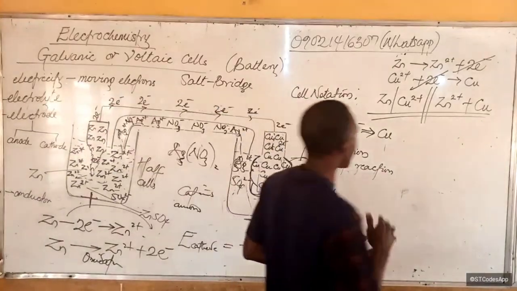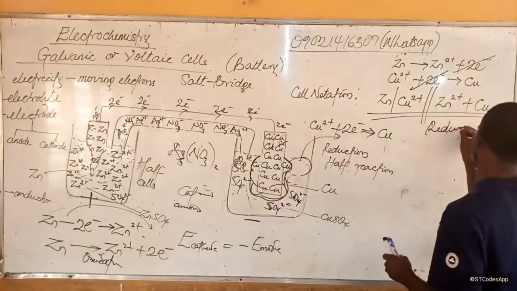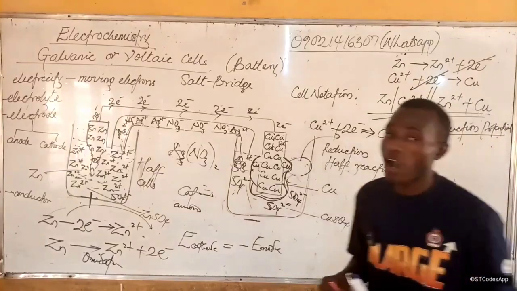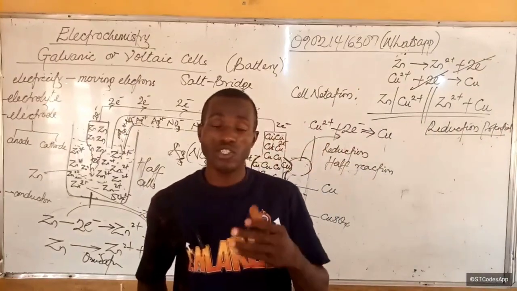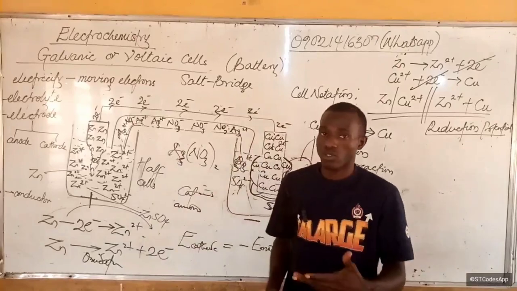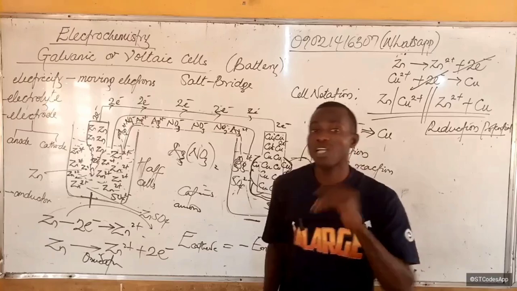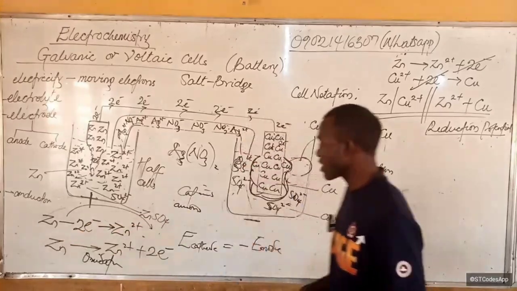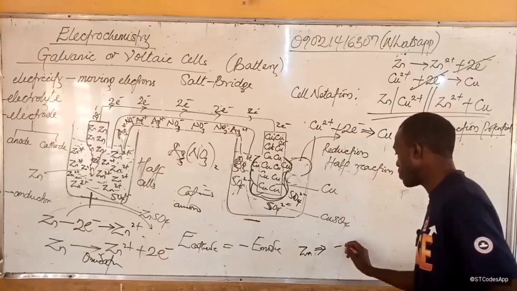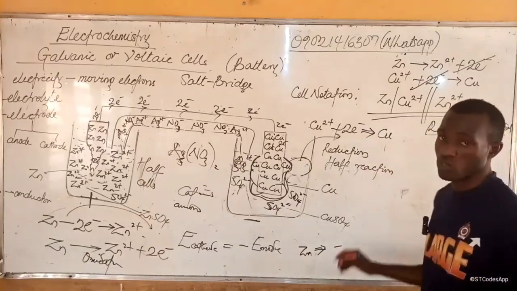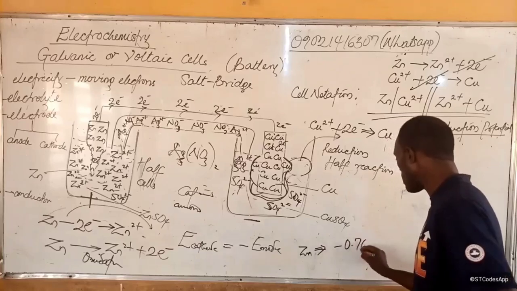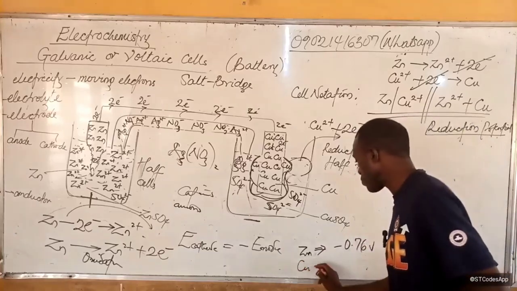Now, let's get to the cell reduction potential that I talked about the other time. Let me re-explain what I said. Reduction potential is just how we denote the extent of reducibility of a metal. We do know that these metals do not naturally want to gain electrons, but we represent it, especially for zinc in this case. The reduction potential is represented in volts. Zinc has a reduction potential of minus 0.6 volts, while copper has a reduction potential of plus